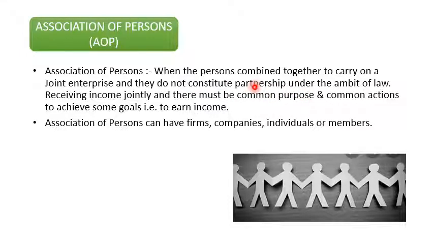It means some persons come together and carry on a joint enterprise, but not under any law, meaning they do not register. Two or more persons, an individual, or any company can come together, and some members jointly carry out the work of an organization. What is it called? An association of persons receiving income jointly, and there must be some common purpose and common actions to achieve common goals, that is, to earn income.